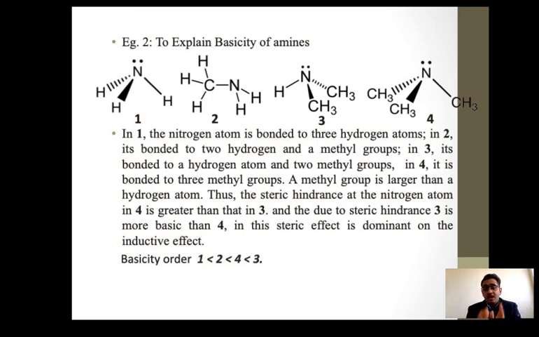Comparing with 3, according to the inductive effect, the fourth one, the tri-substituted amine, is more basic than the di-substituted one. But the steric factor affects it, and due to that, structure 3 is more basic than the fourth one. 3 is a dialkylamine and 4 is a trialkylamine. The dialkylamine is more basic because 2 alkyl groups are giving electrons, and its crowdiness is lesser than structure 4. So that's why we can say 3 is more basic than 4.